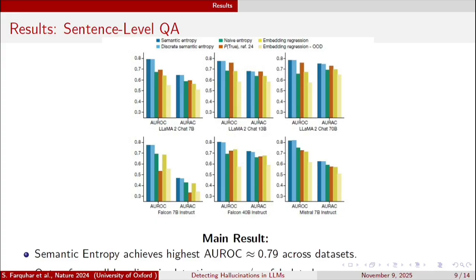Across all datasets and models, semantic entropy and its discrete variant achieve the highest AURAC and AUROC. That means the best way to identify when the model is likely to confabulate is semantic entropy or discrete semantic entropy. In this plot, they show several datasets, and the best is semantic entropy or the discrete version of semantic entropy.